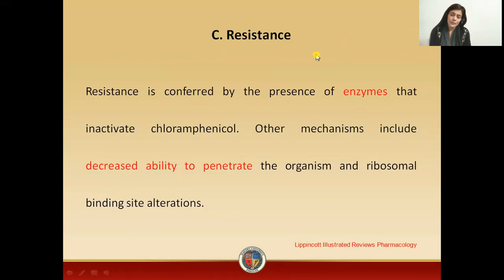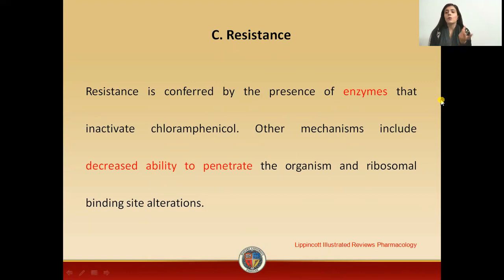Now, coming towards the drug resistance. We have discussed the resistance of bacteria against different drugs, and the common mechanisms include drug efflux, enzymatic inactivation, and genetic mutations in the bacteria against the drug. Among them, the resistance mechanisms which chloramphenicol follows are enzymatic inactivation and decreased ability to penetrate the microorganism.